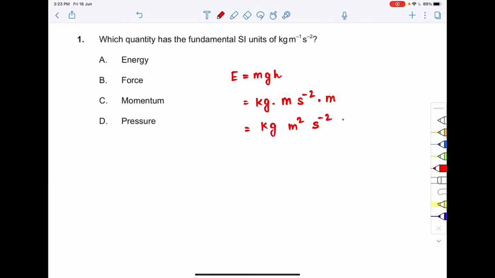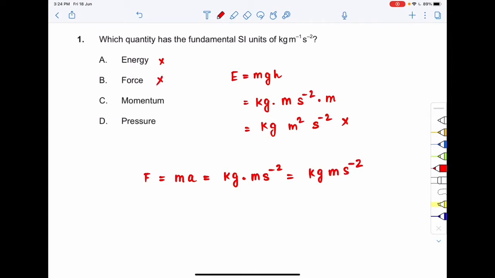Does it match? No. So option A is wrong. Now comes force. What is force? Force is equal to mass into acceleration. Mass is kg. What is the unit of acceleration? Acceleration unit is m s^-2. So the net unit of force is kg m s^-2. Does it match? No. So option B is also incorrect.